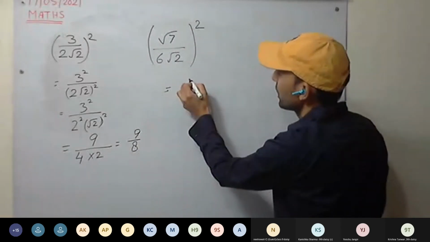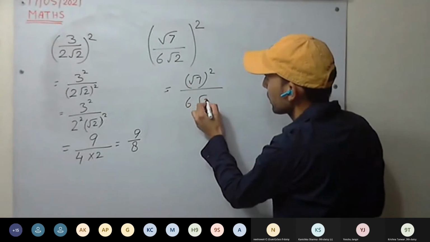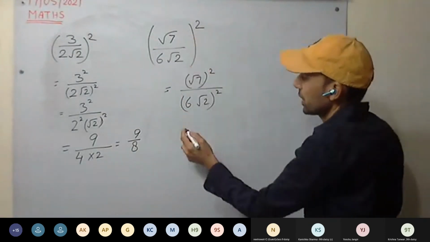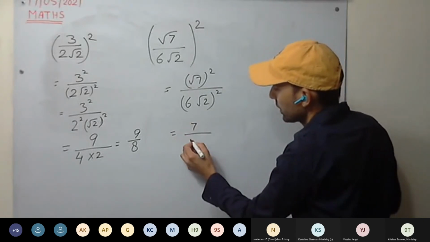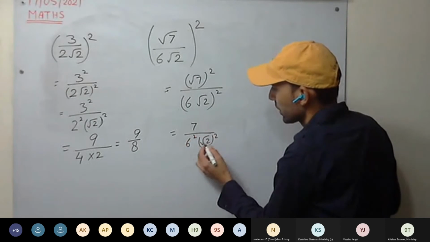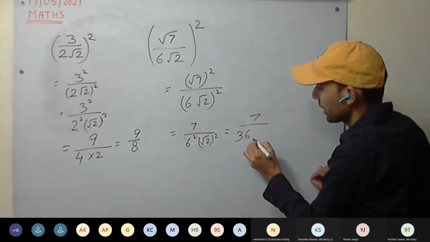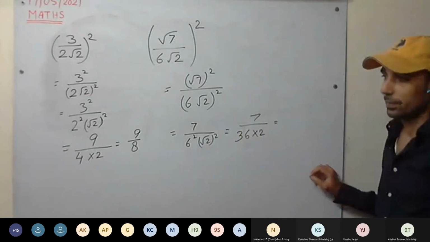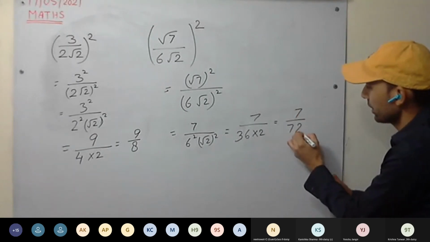Again the same way, it will be root 7 square divided by 6 root 2 the whole square. So first we have squared the numerator and denominator. Now root 7 square is 7. 6 root 2 square is 6 square times root 2 square. 7 divided by 6 square, which is 36, and root 2 square is 2. So 7 divided by 72.